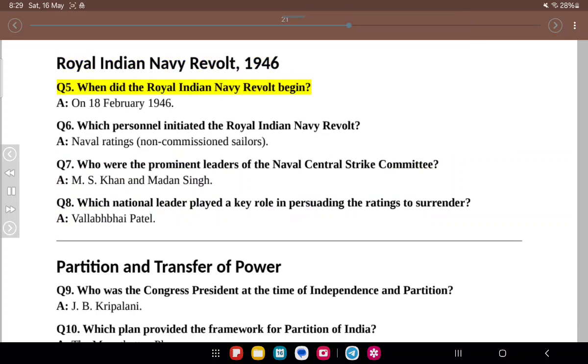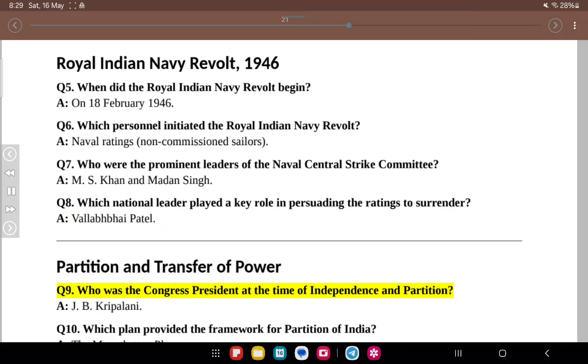Royal Indian Navy Revolt, 1946. Q5. When did the Royal Indian Navy Revolt begin? A. On the 18th of February 1946. Q6. Which personnel initiated the Royal Indian Navy Revolt? A. Naval Ratings, non-commissioned sailors. Q7. Who were the prominent leaders of the Naval Central Strike Committee? A. M.S. Khan and Madan Singh. Q8. Which national leader played a key role in persuading the ratings to surrender? A. Vallabhbhai Patel.